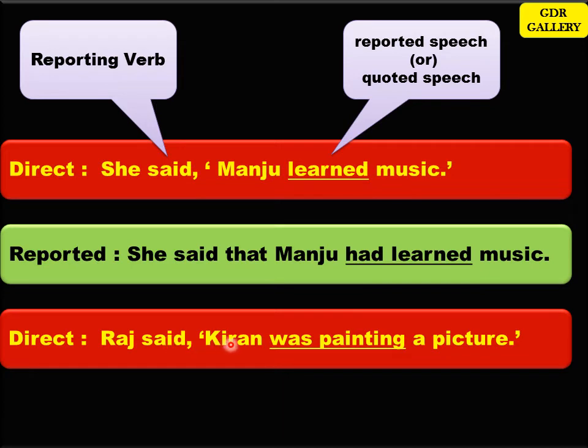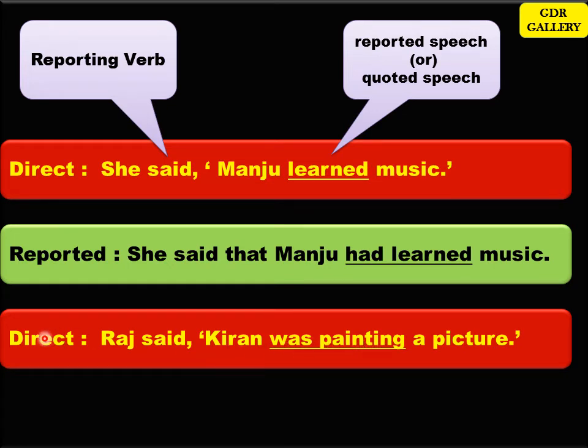Raj said Kiran was painting a picture. Now first thing you have to identify the reporting verb. Reporting verb is in past tense. Hence changes are needed. So next go to the reported speech. Now find out this is in which tense? It is in past continuous tense.